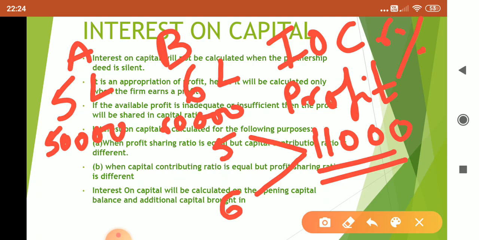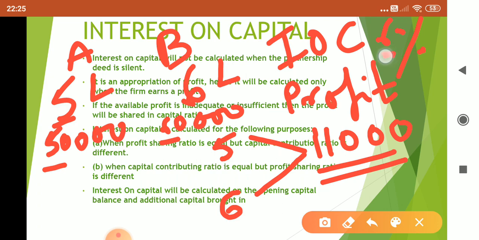Now you may ask children, madam, but why capital ratio? Children, it is actually interest on capital ratio. Capital is 5 lakhs and 6 lakhs, so it is 5:6. Interest on capital is 50,000 and 60,000, again it is 5:6. So that is how we say in capital ratio. Actually it is interest on capital ratio.